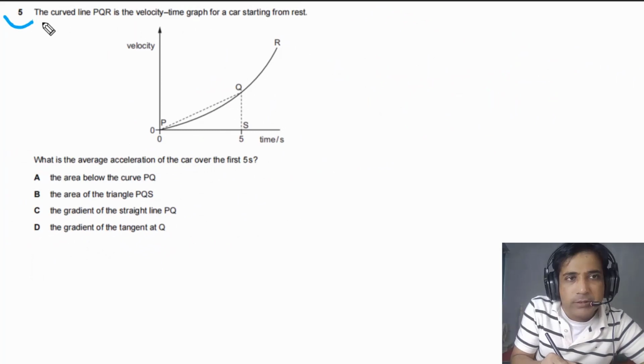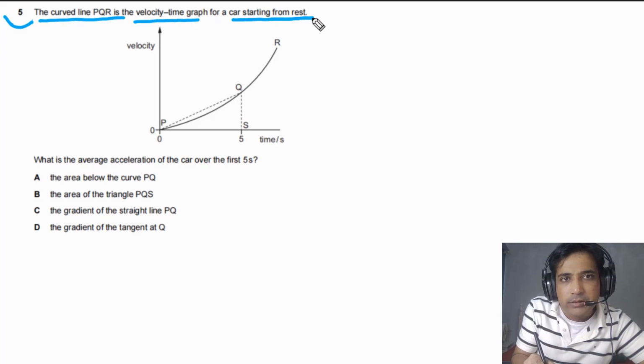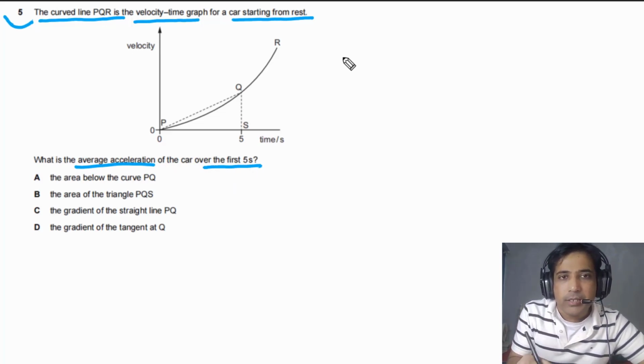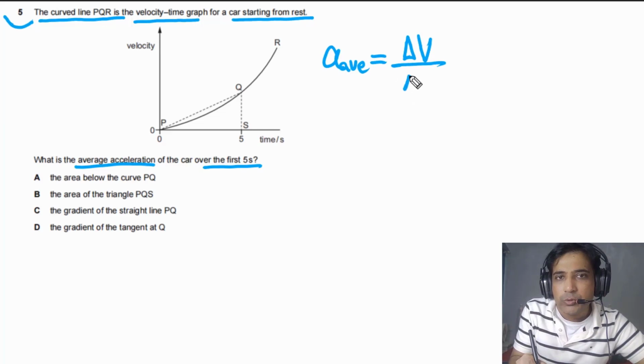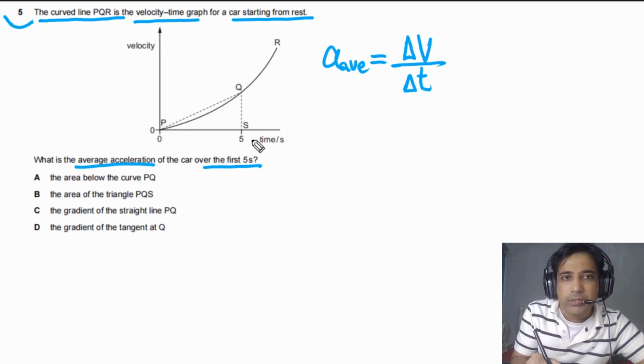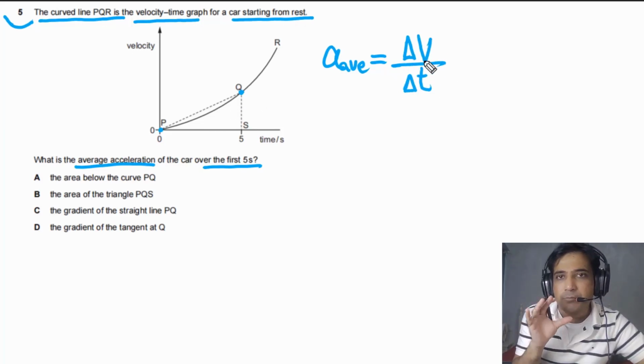For question number 5, it is given to us that the curved line PQR is the velocity-time graph for a car starting from rest. We need to find the average acceleration of the car over the first 5 seconds. Average acceleration simply is equal to total change in velocity over total time taken. In this case, total time taken is equal to 5 seconds. We have the initial value of v equal to 0, so we can find the difference and divide by total time taken to calculate average acceleration.